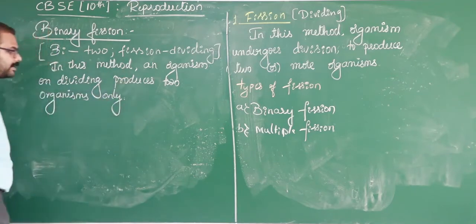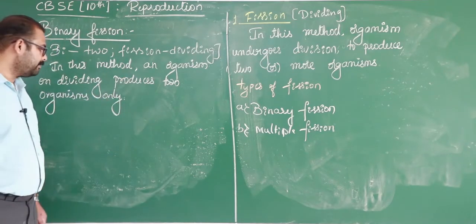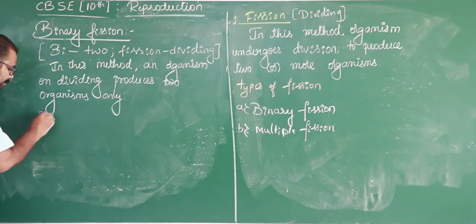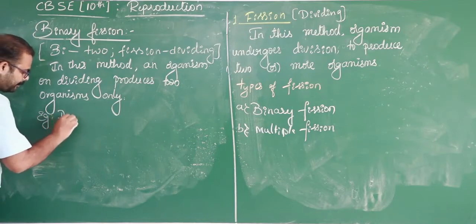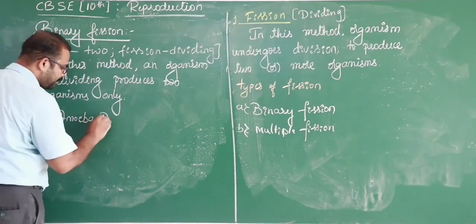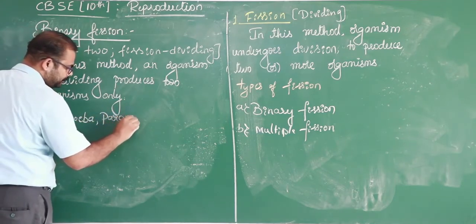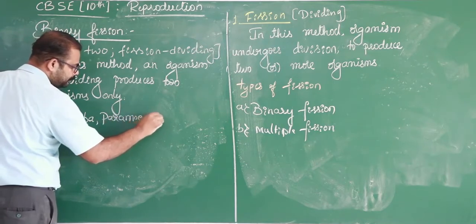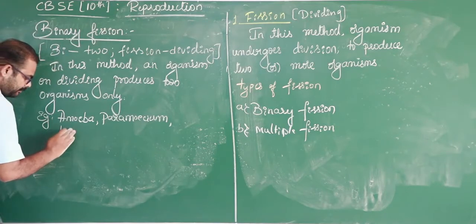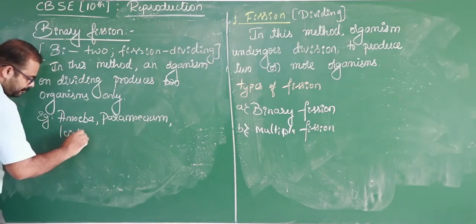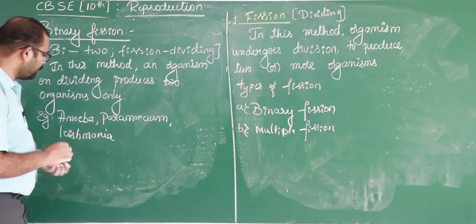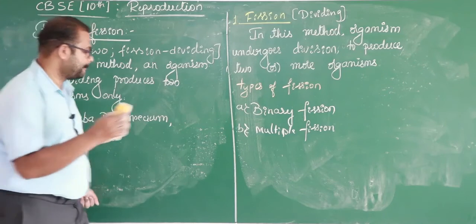Such a method of reproduction is called binary fission. Let's take examples. Examples of binary fission are amoeba, paramecium, and another one, leishmania. Let's see one by one. Amoeba.